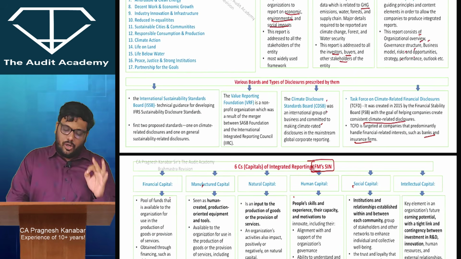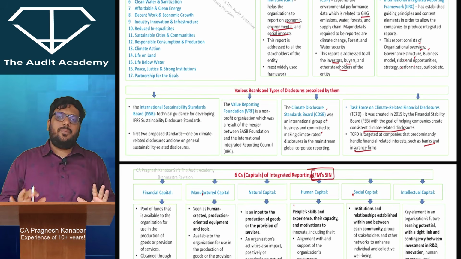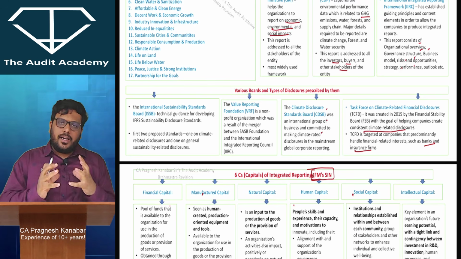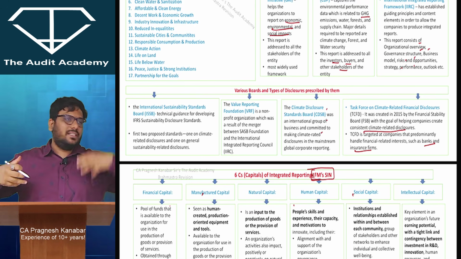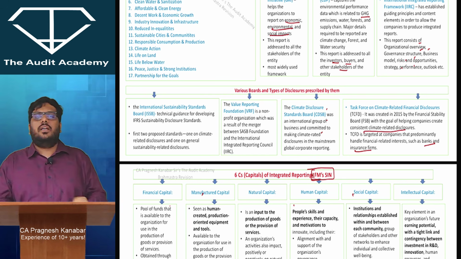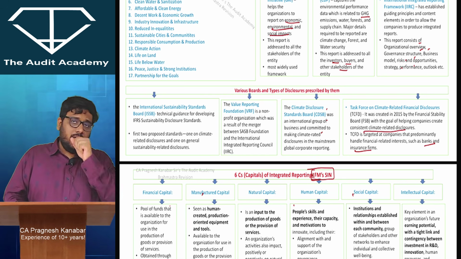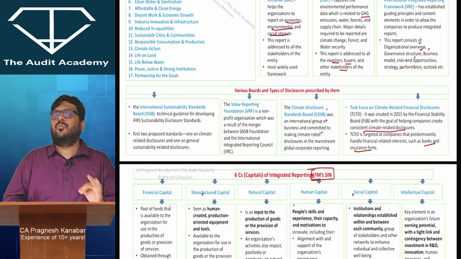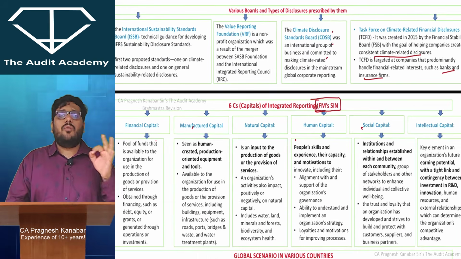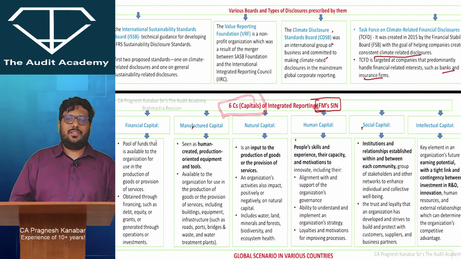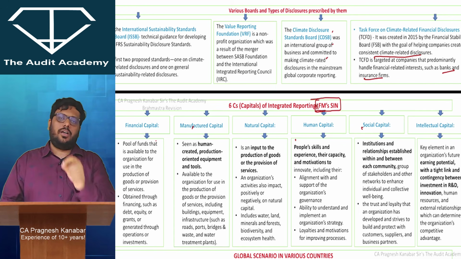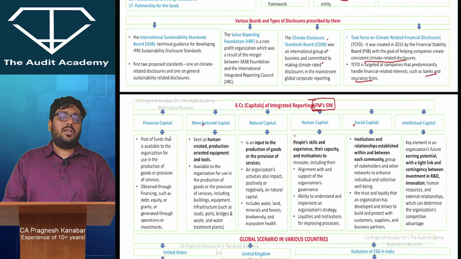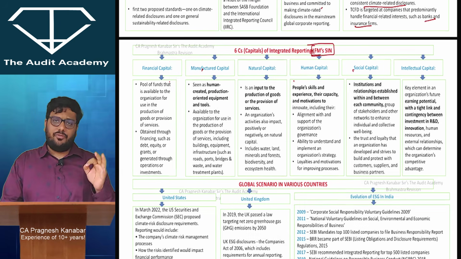So, as I told you, many countries now have integrated reporting coming in. All the business aspects and environment aspects, all together, they have created integrated reporting, and in that integrated reporting, they talk about 6 Cs. Sir, listen to me: 6 important capitals of a business. Now, what are those 6 important capitals of a business?